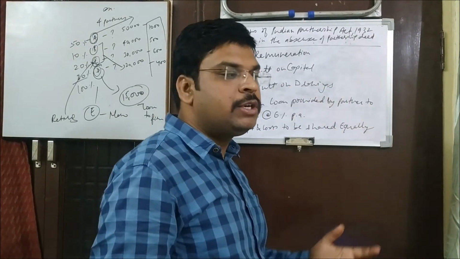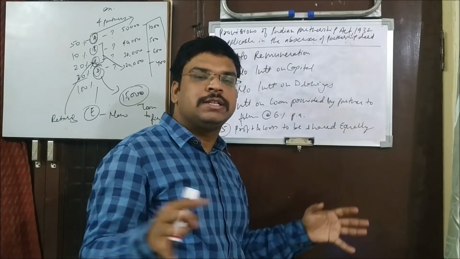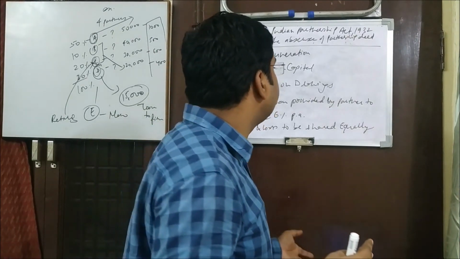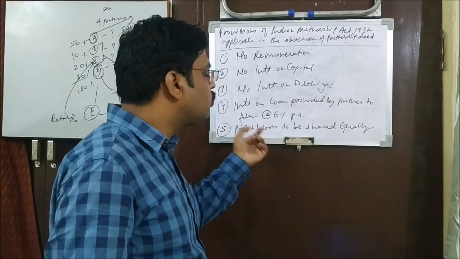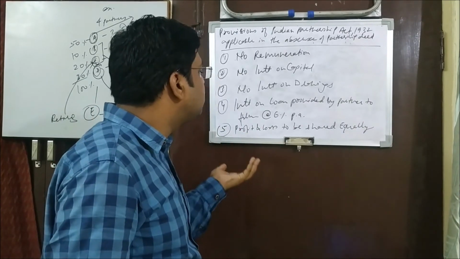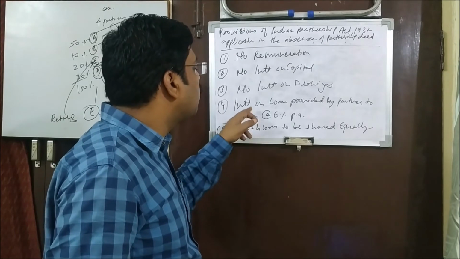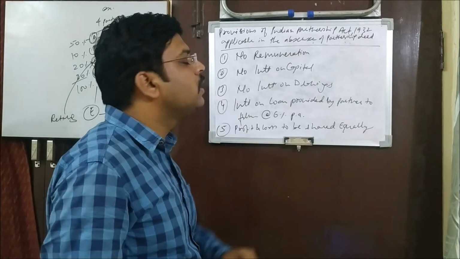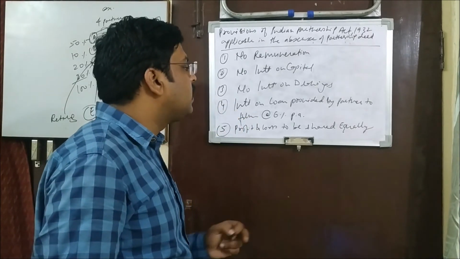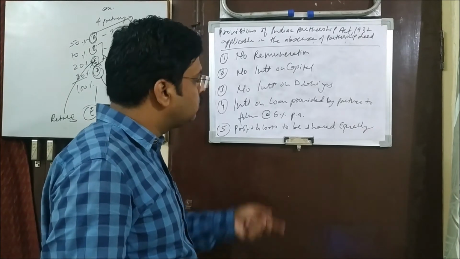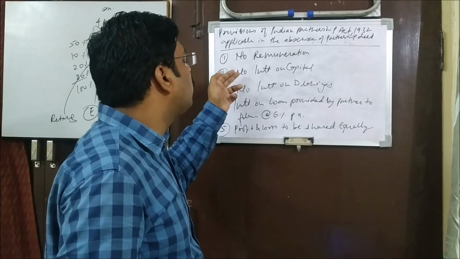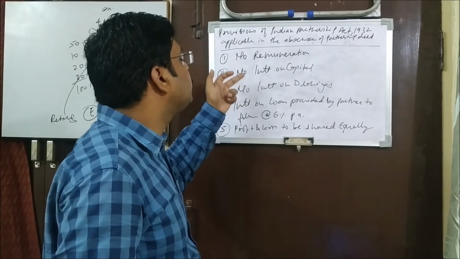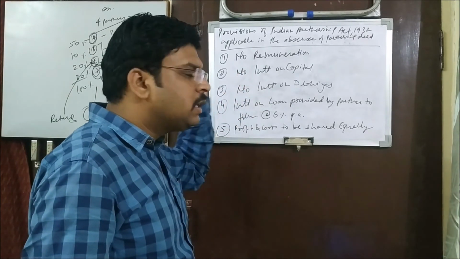You have described the details, everything, other terms and conditions, but you have not described the ratio, then this will be applicable. You have described everything, but you have not described at what rate the interest will be paid on the loan provided by a partner to the firm. So 6% will be paid.